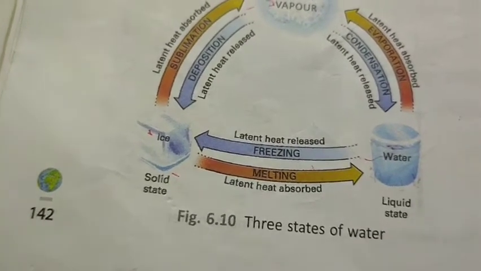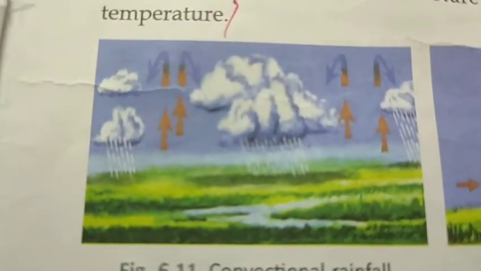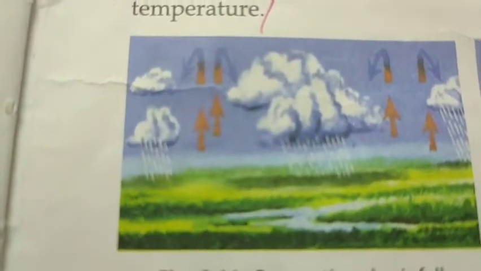You can understand by this picture. See this picture. This is convectional rainfall. The wind will blow, go to the upper layer of the atmosphere and convert into cold wind, and the clouds are there and heavy rainfall will start. This is the type of convectional rainfall.